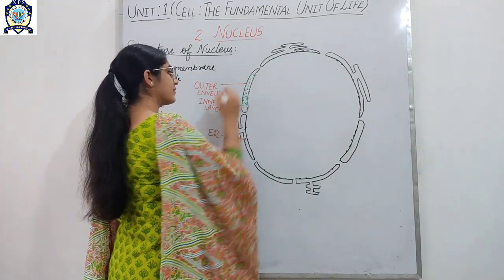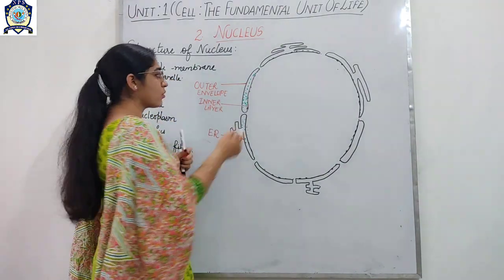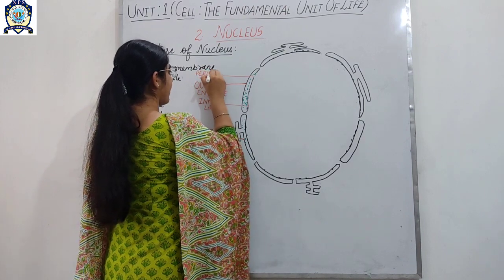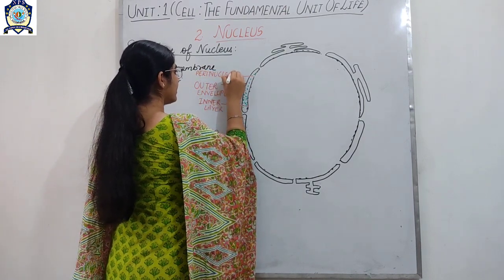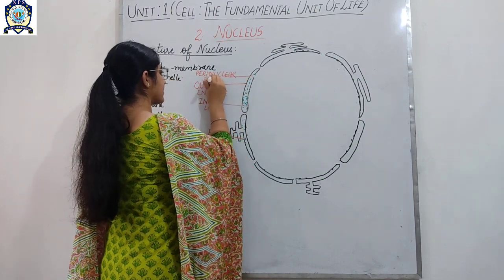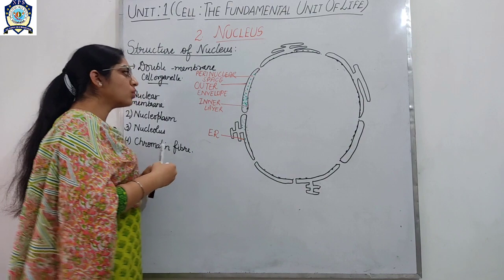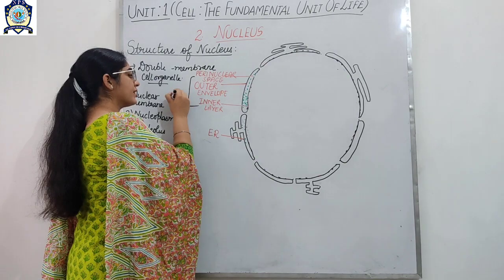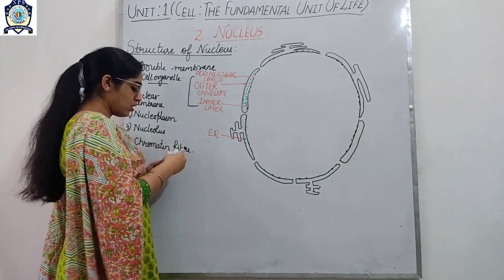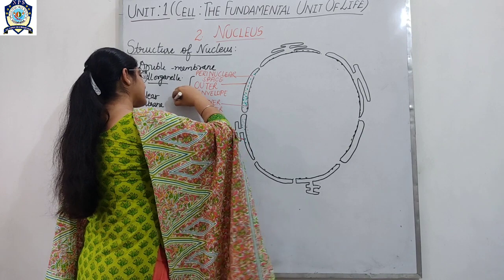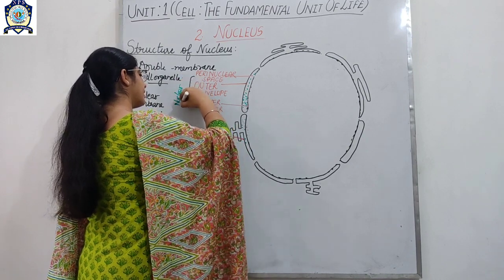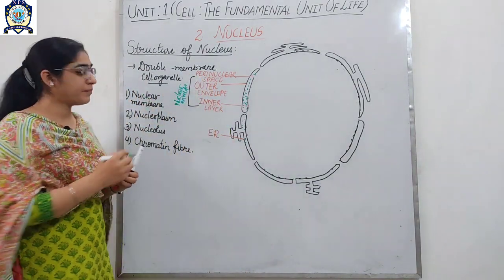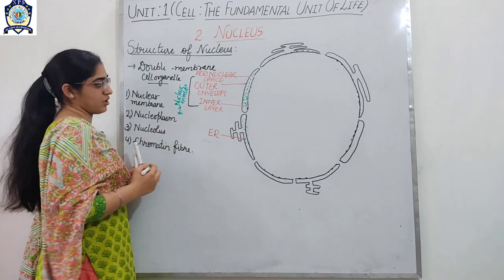This space is known as the perinuclear space. And all these three components form the nuclear envelope. So I am labeling it as the nuclear envelope or the nuclear membrane, which is the first component.